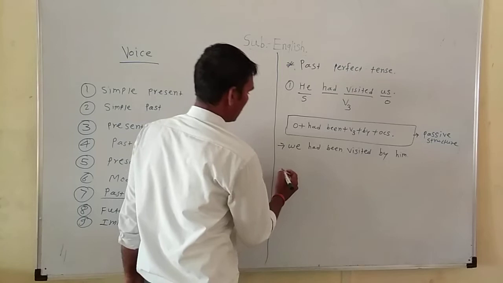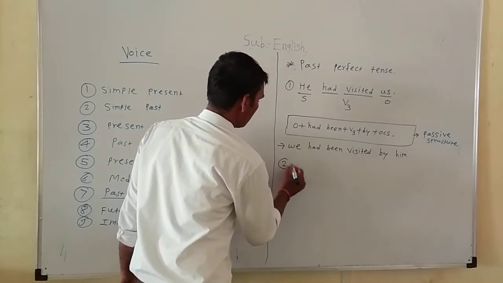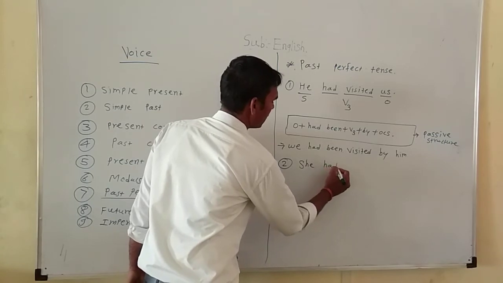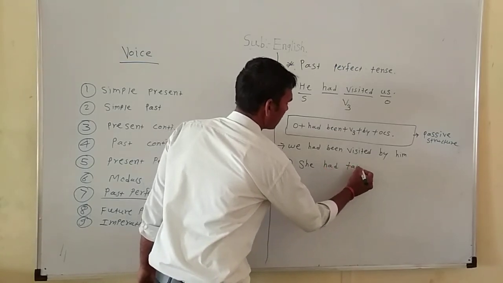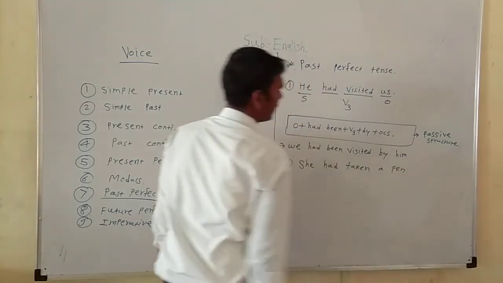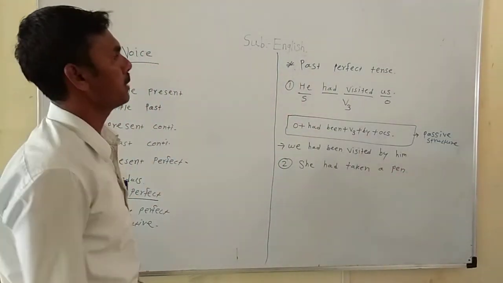Let's take another example: She had taken a pen. The example is in past perfect tense.